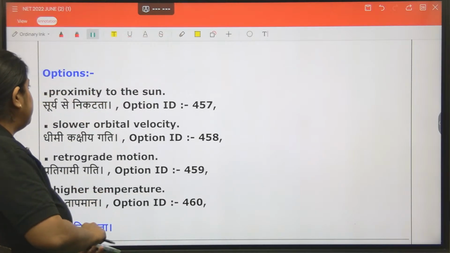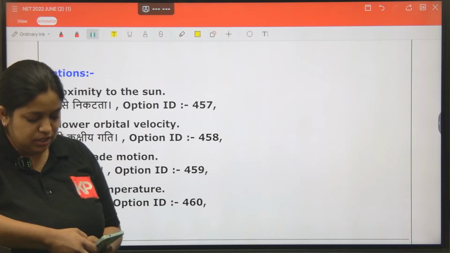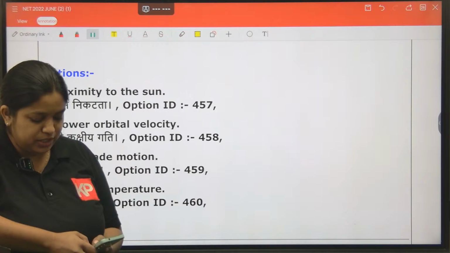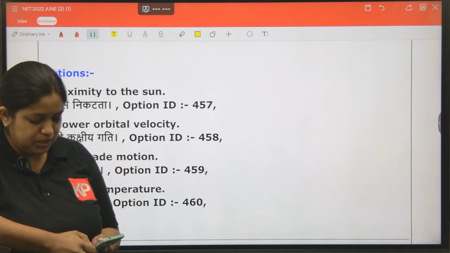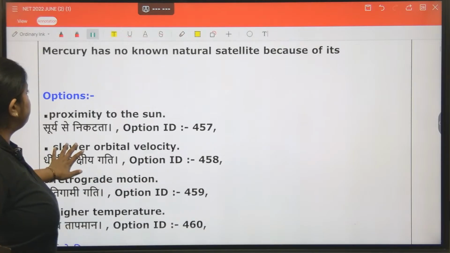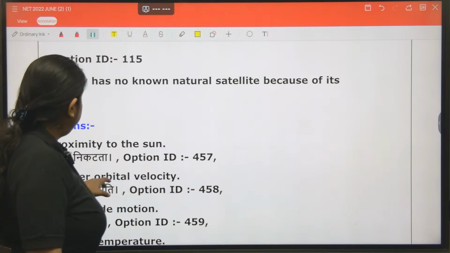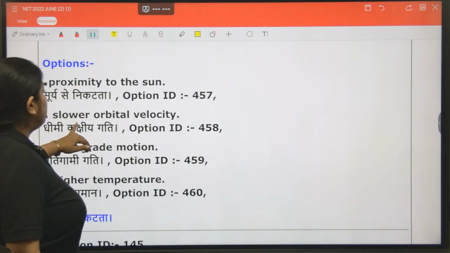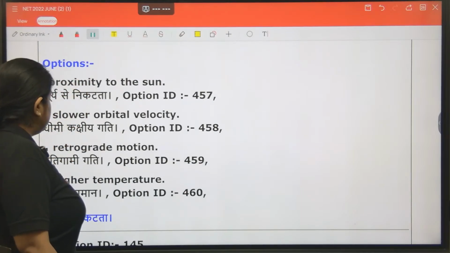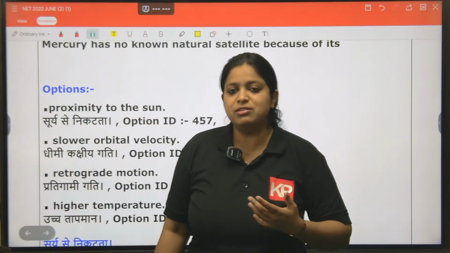It is because of the proximity to the sun. See, the options are given over here. Look at the options. Mercury has no natural satellite because of slower orbital velocity, retrograde motion, higher temperature, proximity to sun.